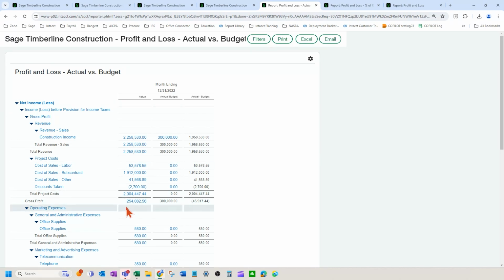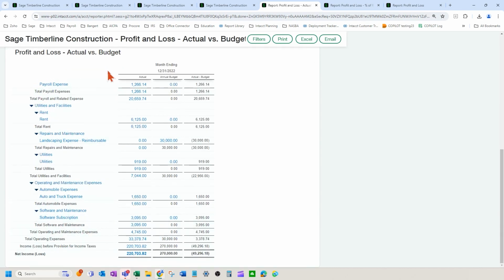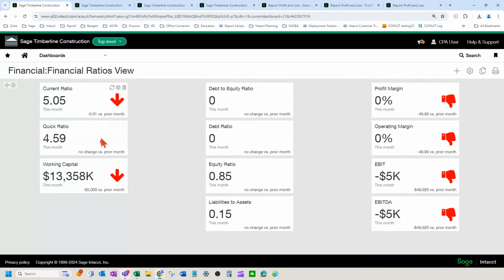So people do ratios inside of these P&Ls as well, or they might put their ratios at the bottom. But another cool thing that you can do is you can have dashboards that have all these ratios right here, right when you log in. Okay, so your current ratio, current assets over current liabilities, for example, debt to equity, if you've got debt, is kind of a good one to have. Yeah. Operating margin, et cetera.